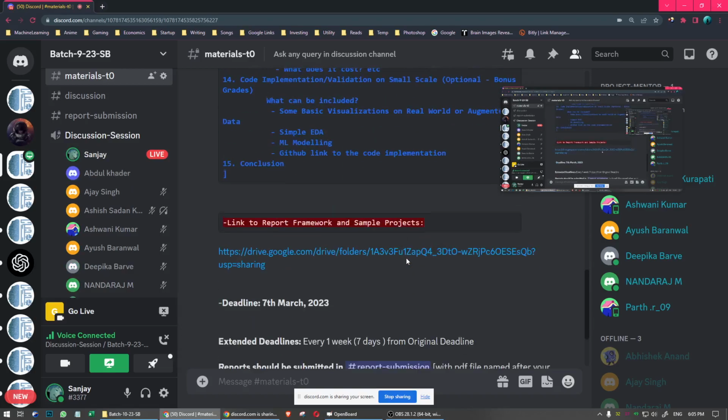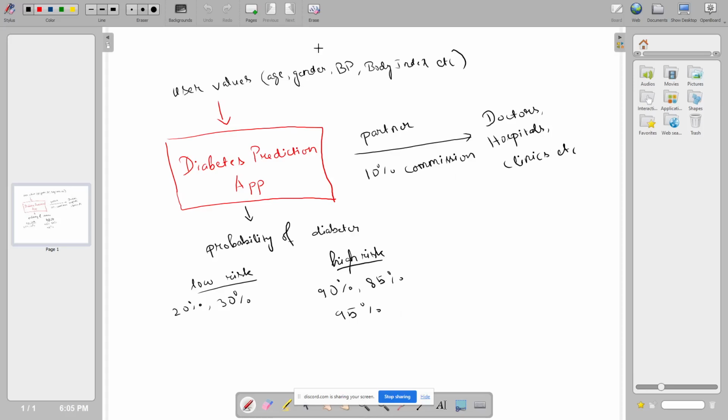Everyone can see the board, right? The whiteboard? Yes, sir. Okay. Let's say your idea is a diabetes prediction app. I think everyone has worked with diabetes prediction, or if you haven't, you have heard of a diabetes prediction project. So let's say your idea is a diabetes prediction app.